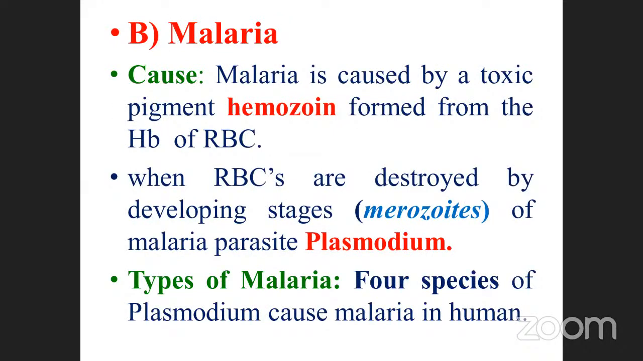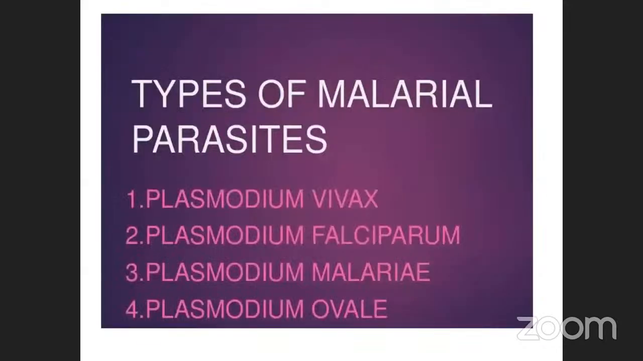Malaria is also one of the protozoal diseases, particularly Plasmodium. It is spread by the female Anopheles mosquito. There are two hosts, which is very, very important. One is the mosquito, another one is human beings. The production of toxic pigment is called hemozoin. How it destroys the RBC at the schizont stage, which produces merozoites. There are 4 species, particularly Plasmodium vivax, falciparum, malariae, and also ovale. We already discussed these things.